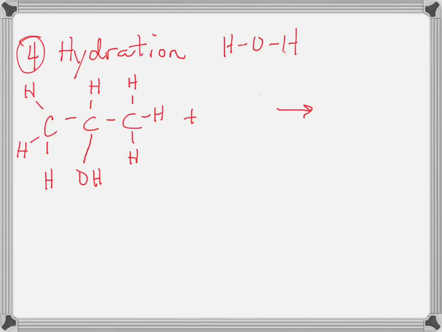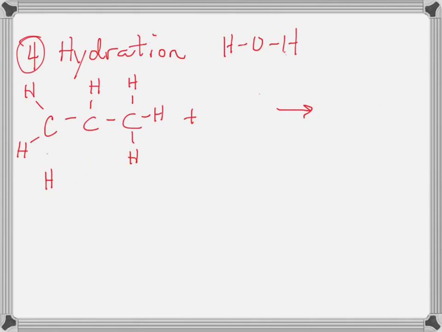We've attached an H to one carbon and an OH to the other carbon. And so in a hydration reaction, one thing that's binding to the carbon of the double or triple bond is a hydrogen, and the other thing is an OH group. Now, we could have had this add the opposite way, and I'll show you that. This is one possibility where the OH ends up on the middle carbon in this molecule. Notice there are 3 carbons in the molecule, so this is a propane derivative. You can see that the OH is attached to the middle carbon, but let's go ahead and change this.